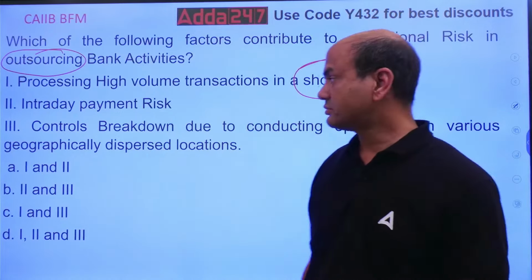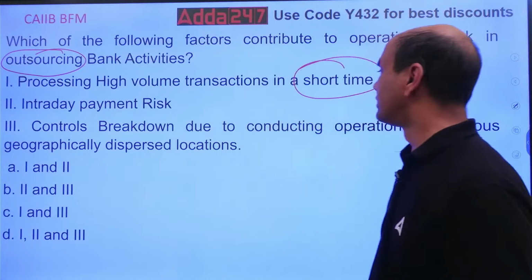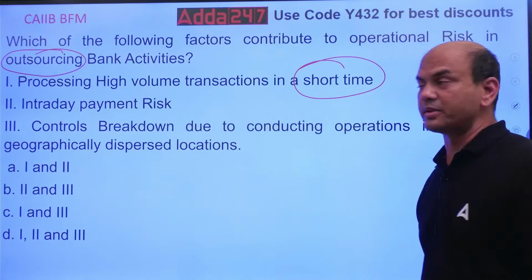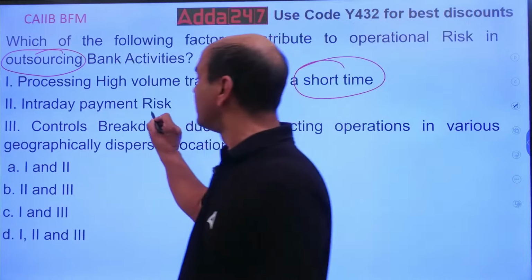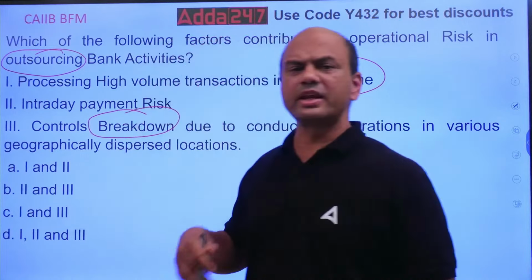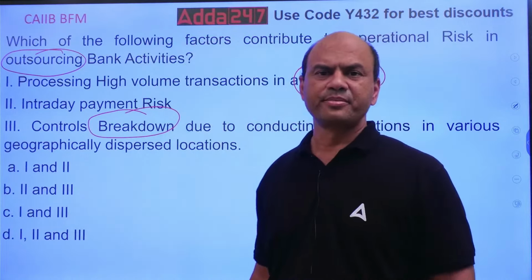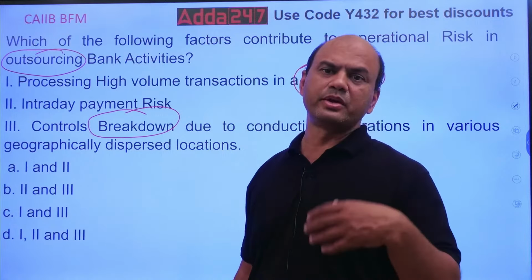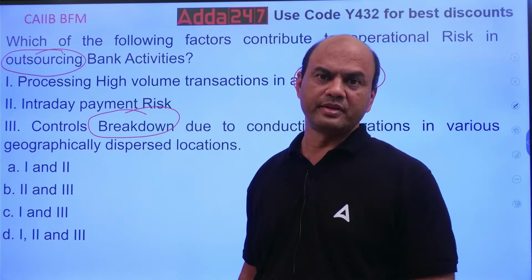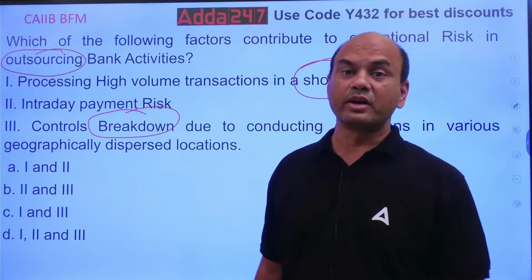Okay? Controls breakdown. This can also happen. Controls breakdown means what? I am transferring this job to various locations. I give you the example. I am in Mumbai, you are in Delhi. Suppose. So what happens in this?